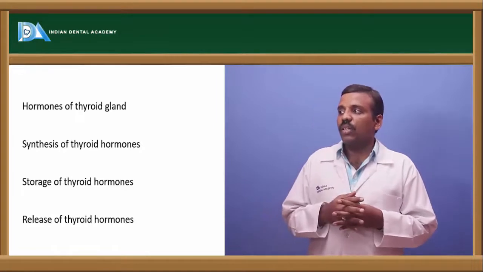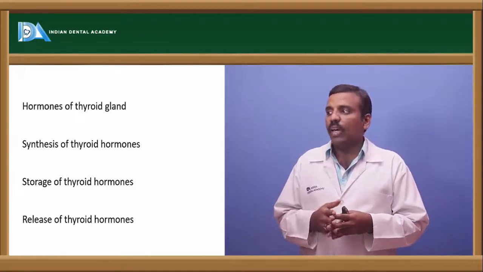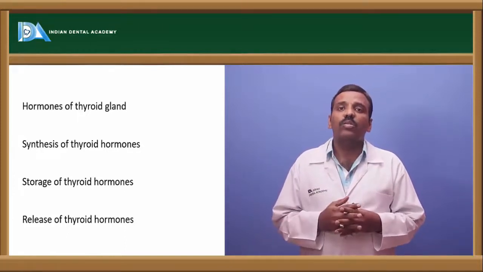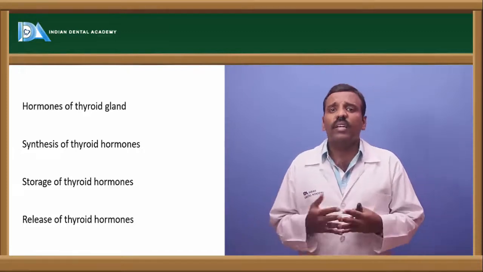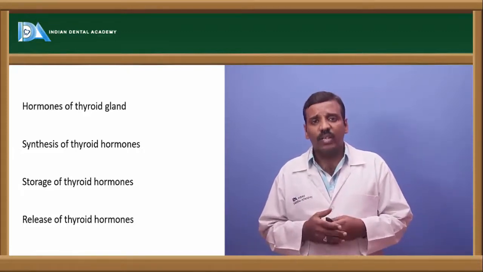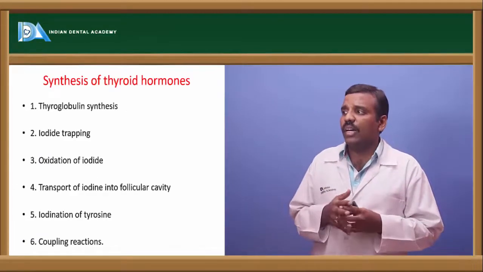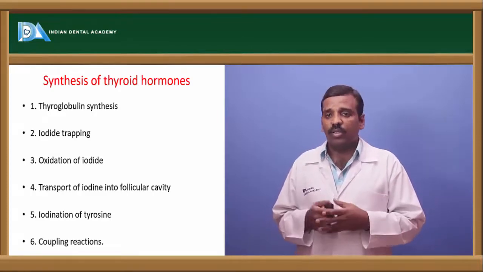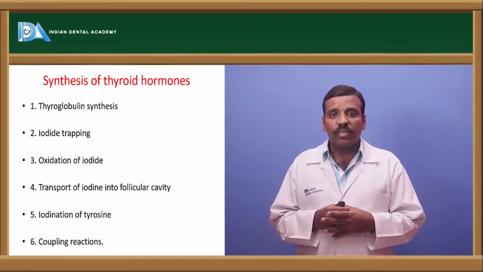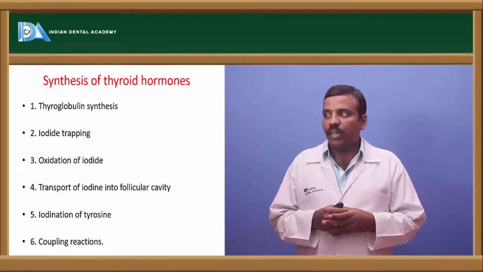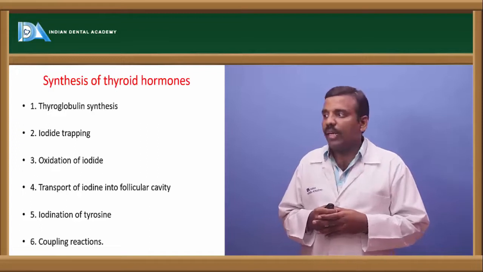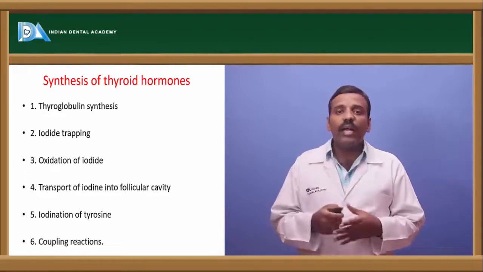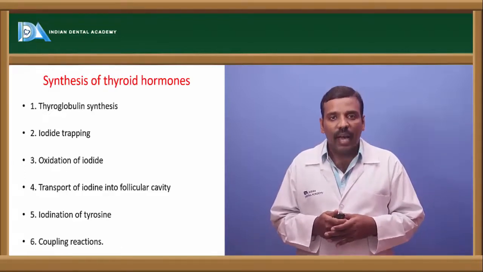We will discuss the synthesis of the thyroid hormones. The thyroid hormones are stored in the thyroid gland only, and they are released when there are metabolic activities. If you see the synthesis of the thyroid hormones, there are 6 steps involved. The first one is thyroglobulin synthesis, next is iodide trapping, next is oxidation of the iodide, next is transport of the iodine into the follicular cavity, next is iodination of the tyrosine, and after that the coupling reaction.